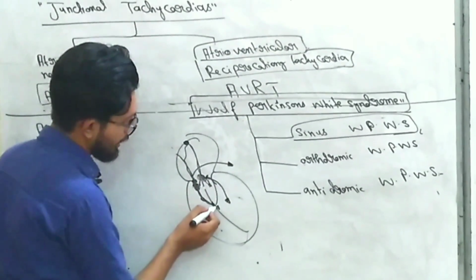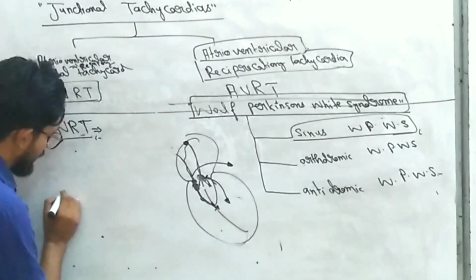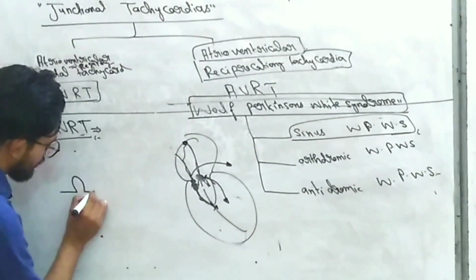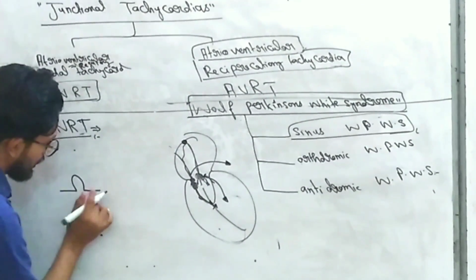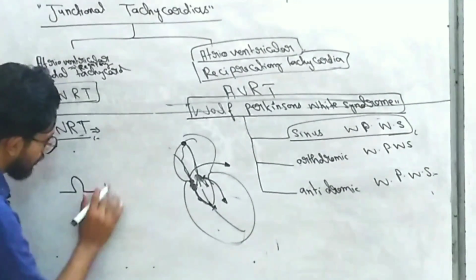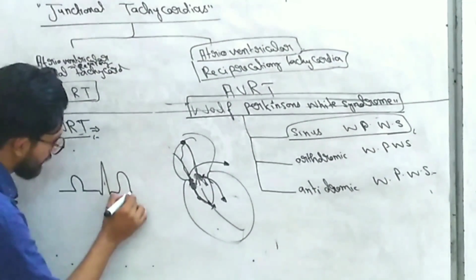First the accessory pathway depolarizes, and that's why, normally in the ECG, the P wave is followed by an isoelectric line and then forms the QRS complex, again the T wave, right?